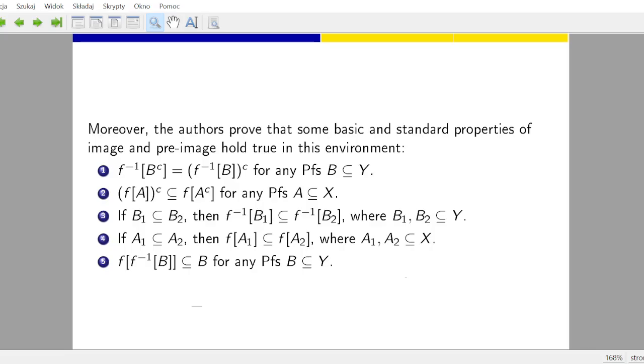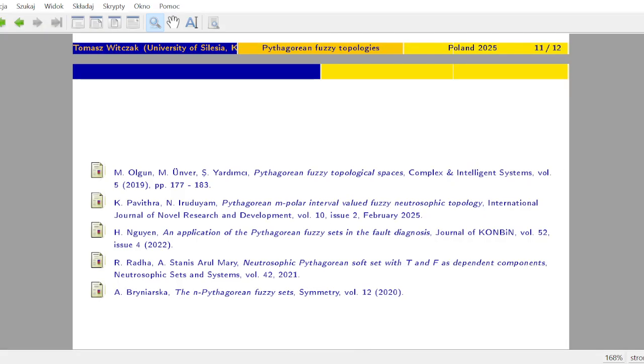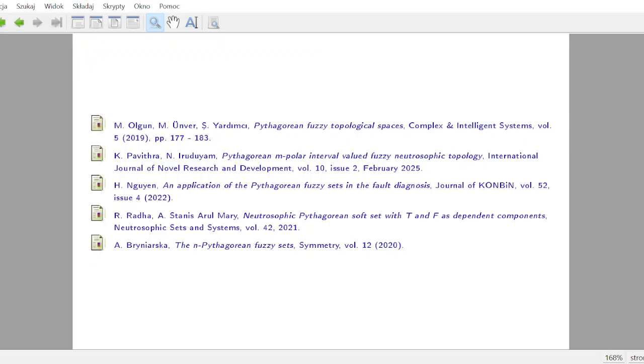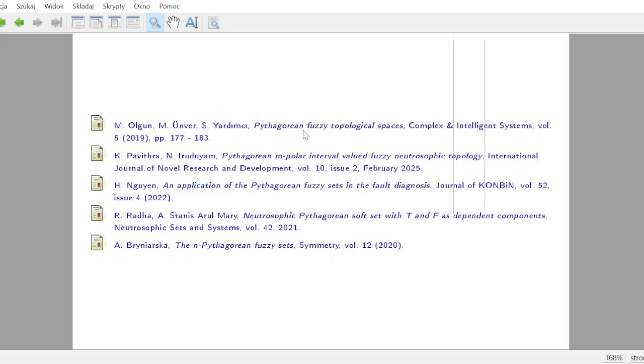Moreover, you can think about all the notions like interior and closure, and you can reconstruct other basic topological notions in this framework. But in this particular video, that's all for today. And this is the bibliography. This is the seminal paper on Pythagorean fuzzy topological spaces.